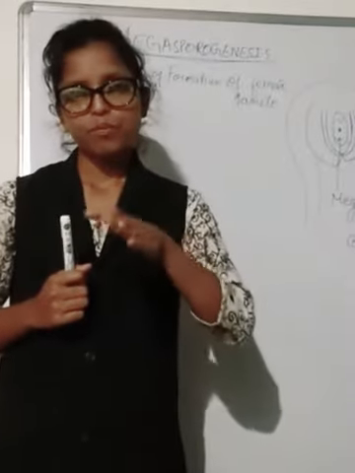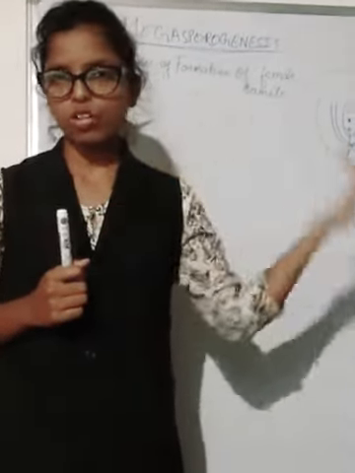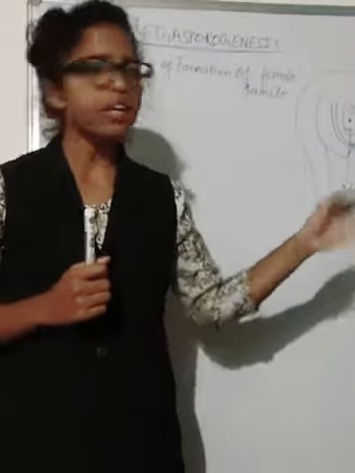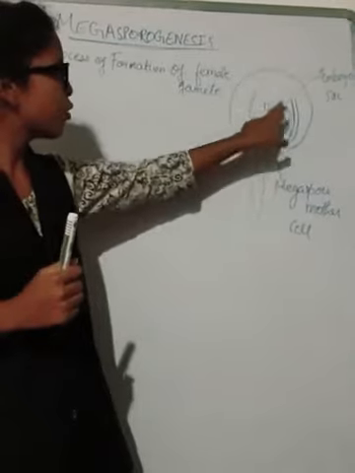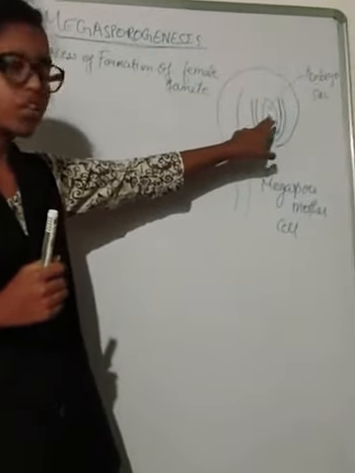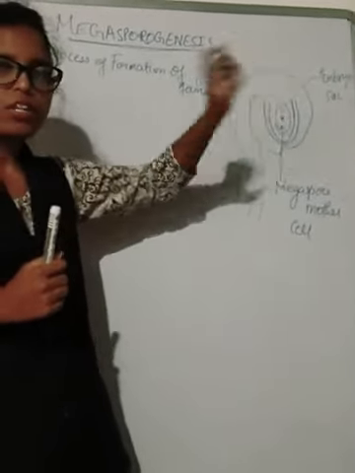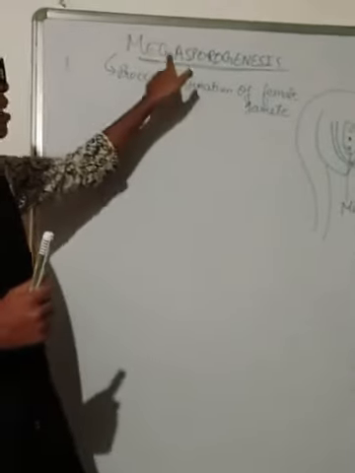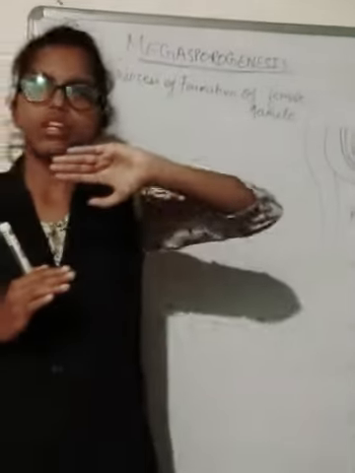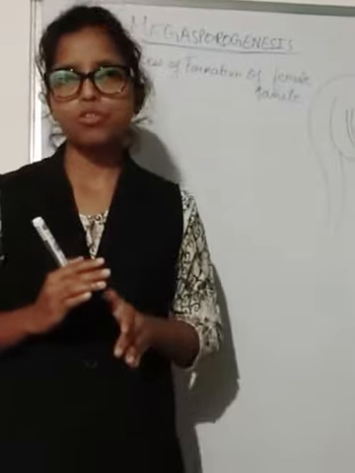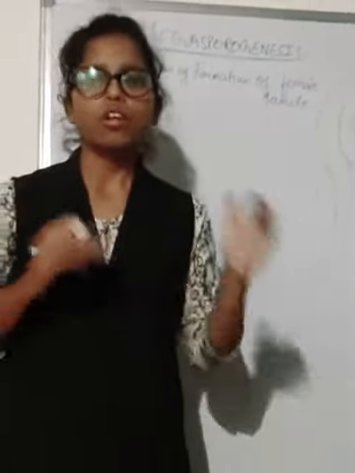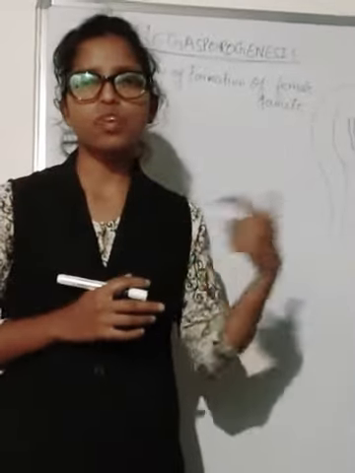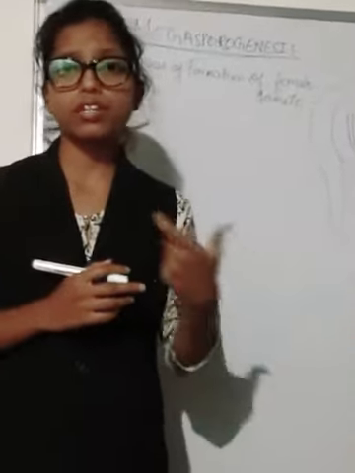Before this, we have also seen the structure of the female reproductive part, that is the ovule. This is the complete structure of the ovule, and inside the ovule the embryo sac is there, where all the development takes place. So our topic is megasporogenesis, and the definition of megasporogenesis is that it is a process of formation of the megaspore, or the female gamete.